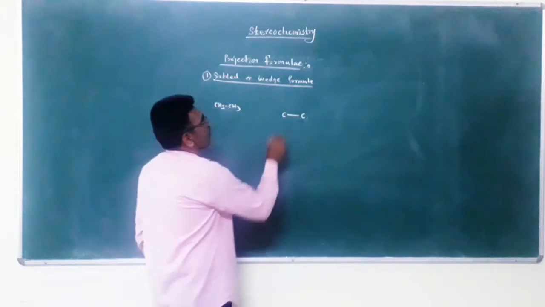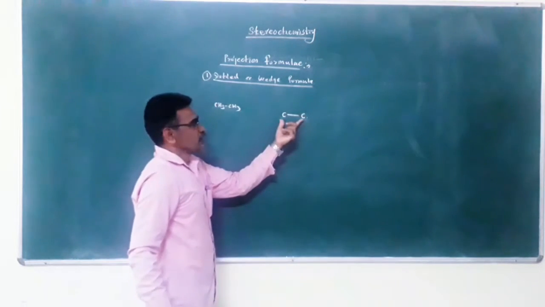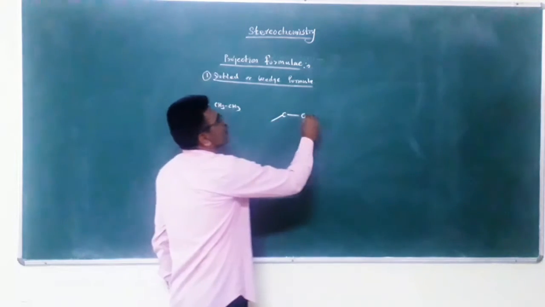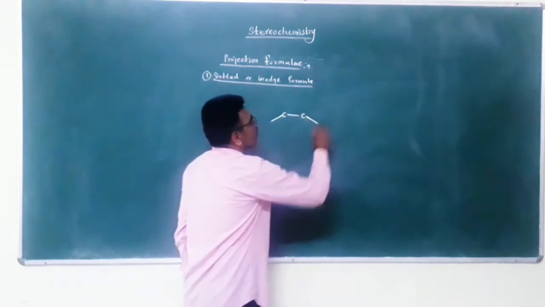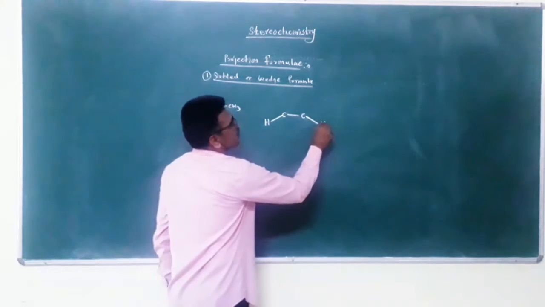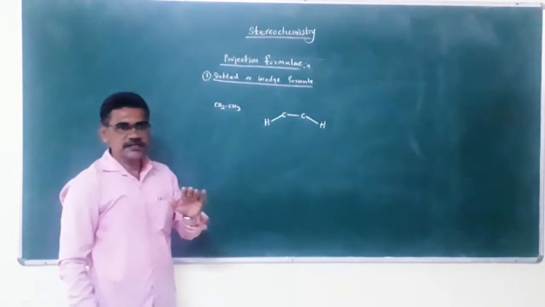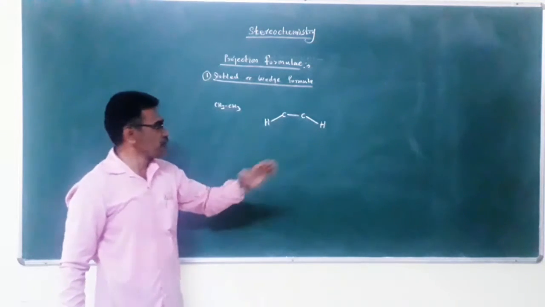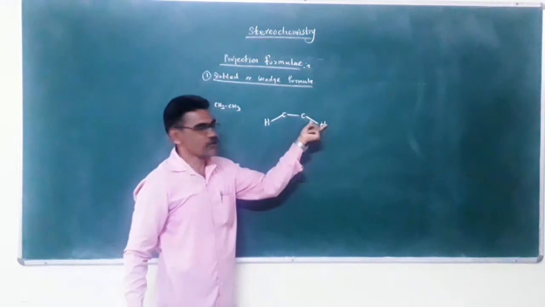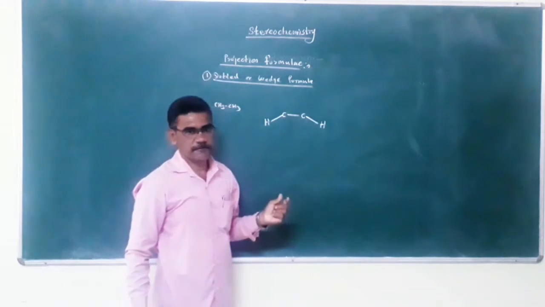First, the bonds that lie in the plane of paper are indicated by normal lines. CH normal line, CH normal line.